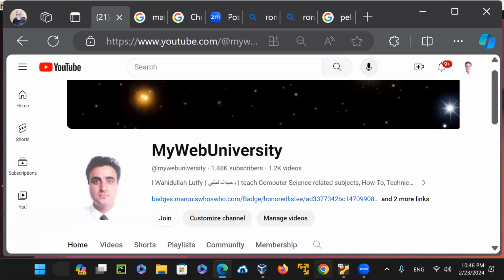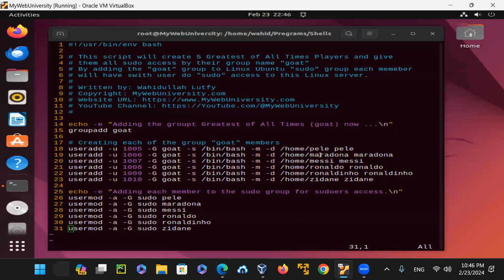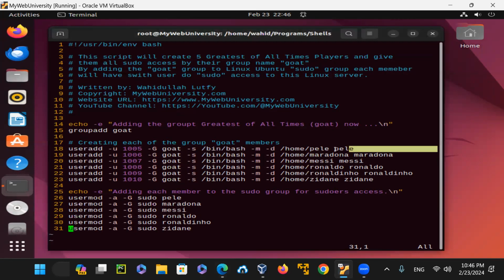So let's get started with Linux Ubuntu, so you understand why I'm creating these legends: Pele, Maradona, Messi, Ronaldo, Ronaldinho, and Zidane. The order here is basically alphabetical or something that I created. Pele should have been on the other ones, but also from the time era that it started.